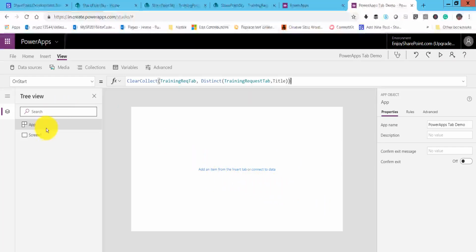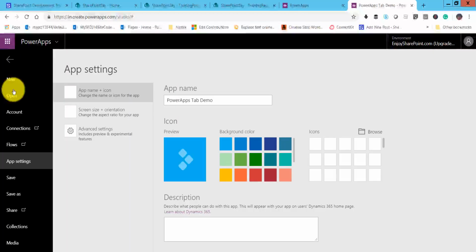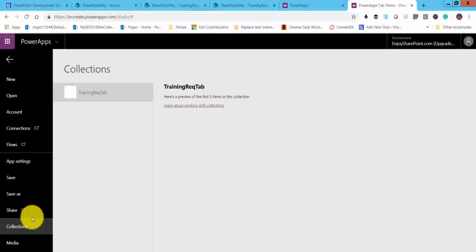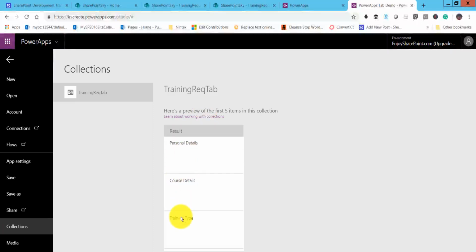Next, what we will do is you can just click on this run on start, and also we will be able to see the collection here. You can see here this is the collection, and all these three are there now. In this collection, whichever the links or the items are there in that list, it read, and we have now put it in this particular collection.